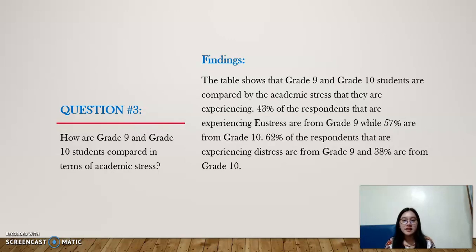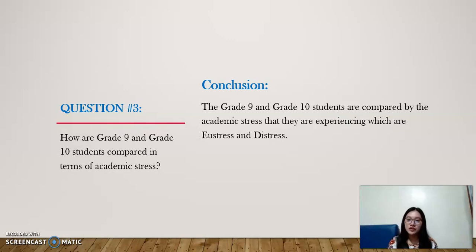For the findings, the table shows that grade 9 and grade 10 students are compared by the academic stress that they are experiencing. 43% of the respondents that are experiencing eustress are from grade 9, while 57% are from grade 10. 62% of the respondents that are experiencing distress are from grade 9 and 38% are from grade 10. In conclusion, the grade 9 and grade 10 students are compared by the academic stress that they are experiencing, which are eustress and distress.